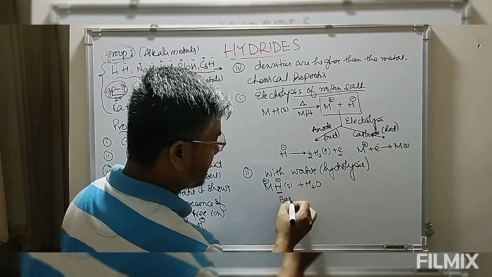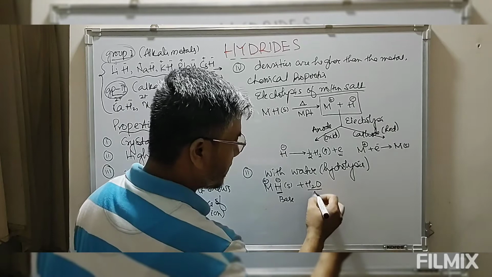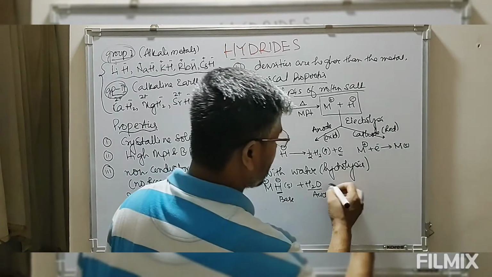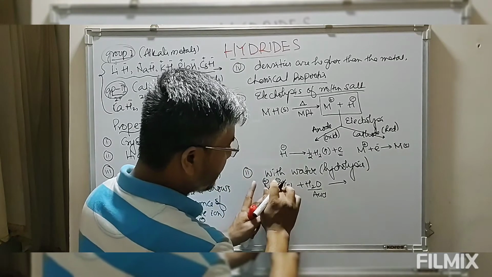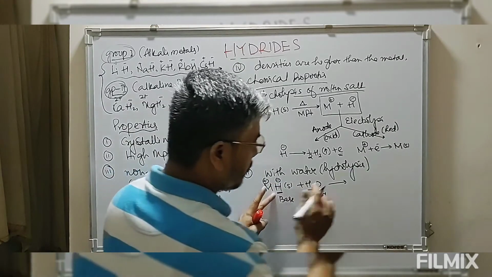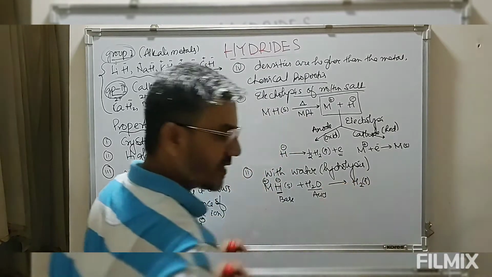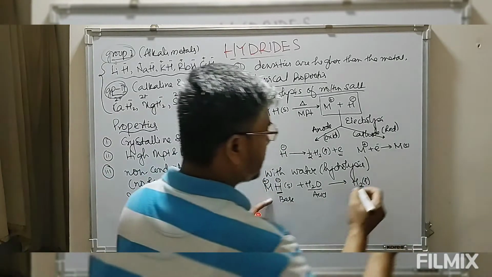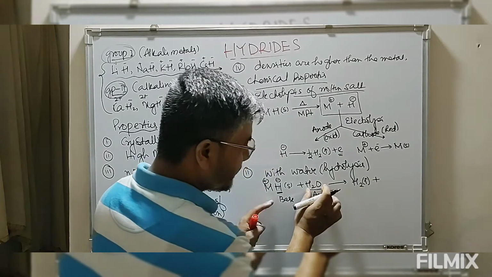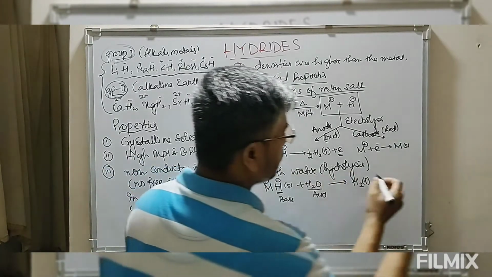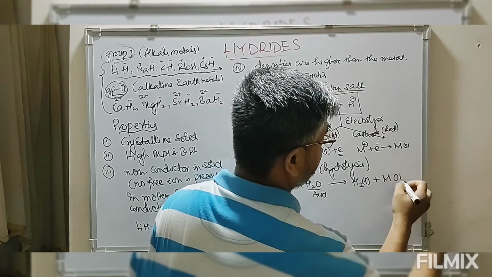We have a base. Now we have water, which shows acidic character. Acid and base react to give you salt. Now H minus takes up H plus from water, and this gives you hydrogen gas, which is released. Along with this hydrogen gas, we are left with OH minus. That OH minus combines with the metal ion to give you metal hydroxide.